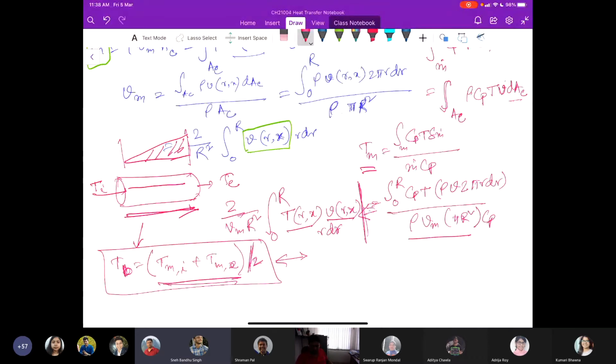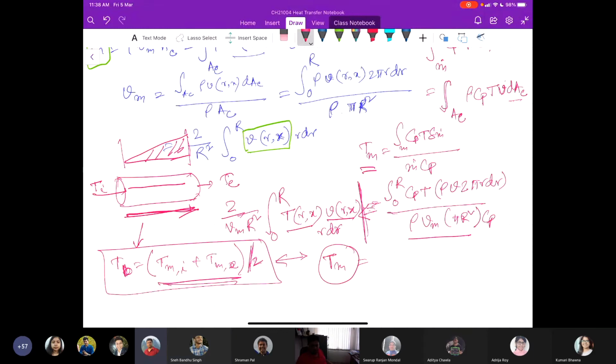For the whole pipe length, you get a particular value, Tm. So what you are trying to say is that I can take the fluid properties at that Tm itself.